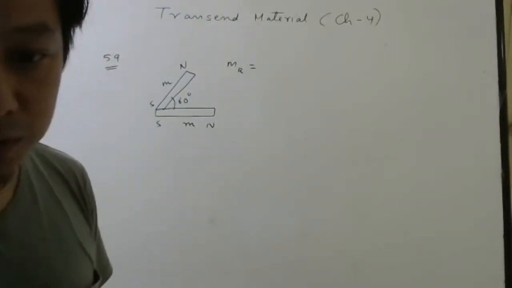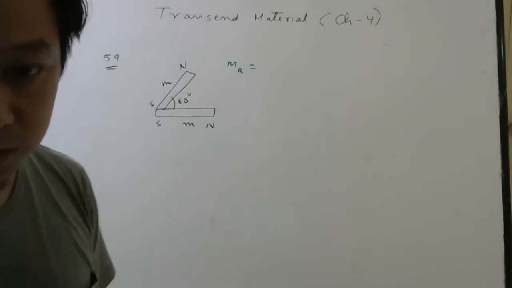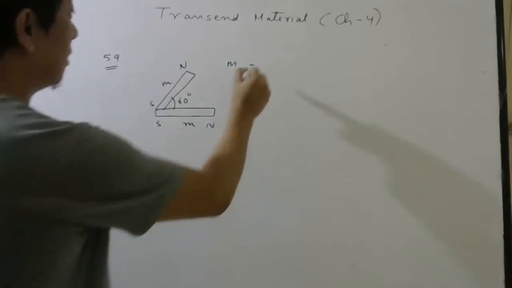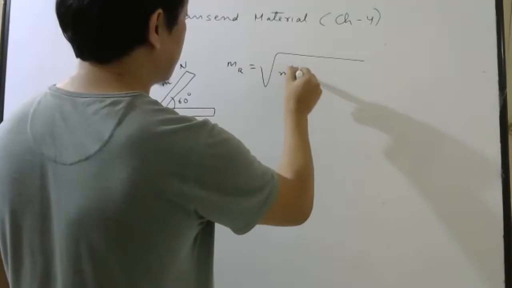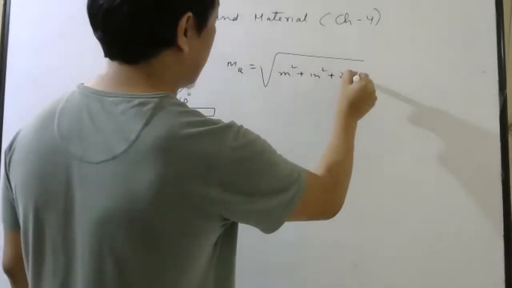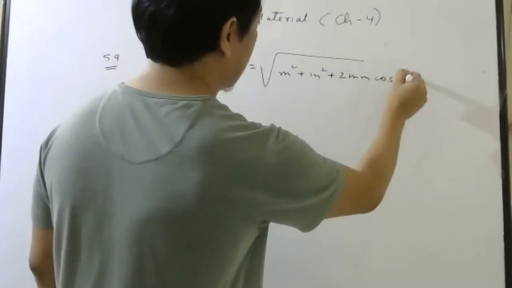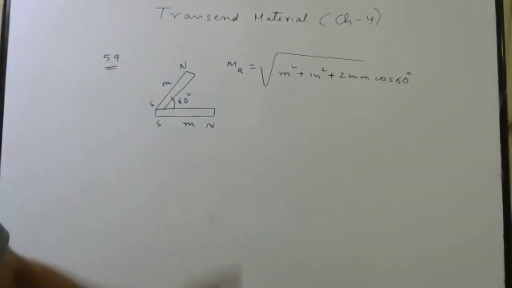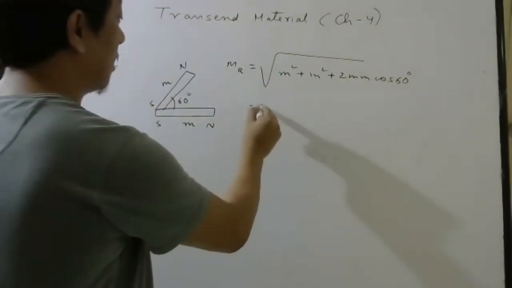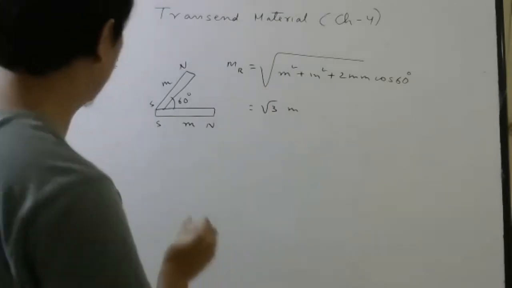Now it will be root 3m. Root 3m, right? How do you get that? Root over m square plus m square plus 2mm, now the angle is 60 degree. Cos 60 is half, 2 and 2 will cancel. So you will get root 3m. Okay, this is extra, okay?